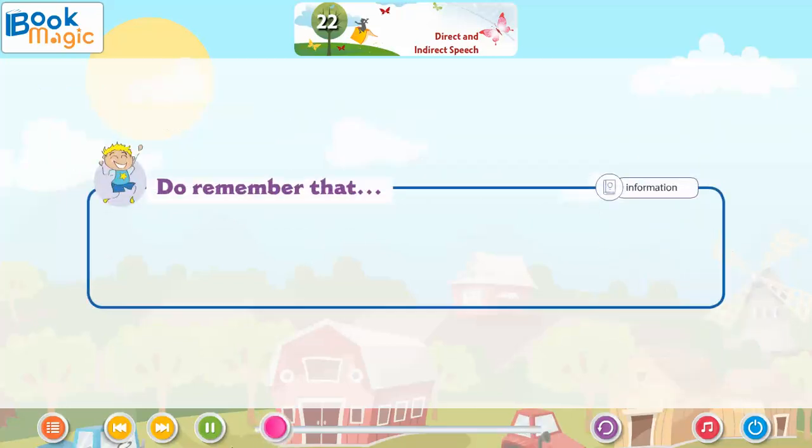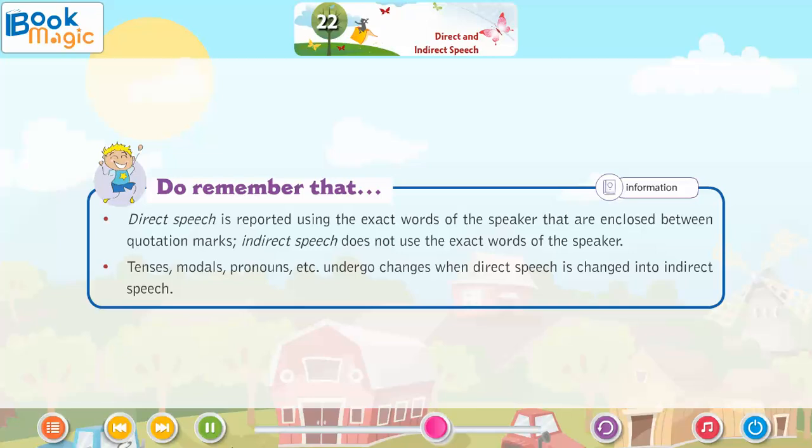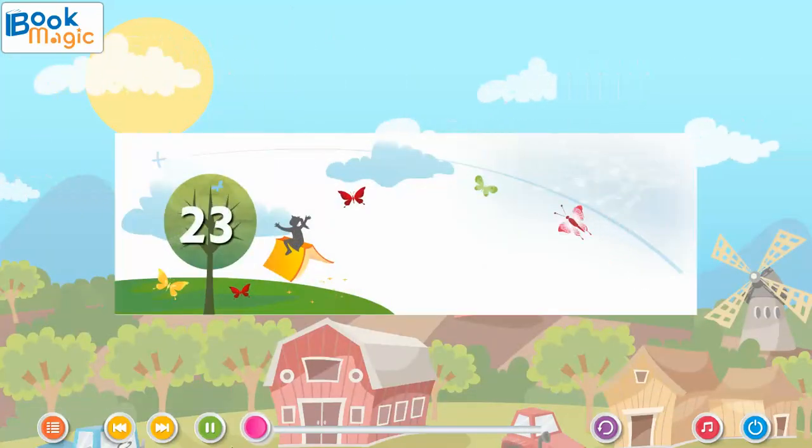Do remember that direct speech is reported using the exact words of the speaker that are enclosed between quotation marks. Indirect speech does not use the exact words of the speaker. Tenses, modals, pronouns, etc. undergo changes when direct speech is changed into indirect speech. Lesson 23. More about